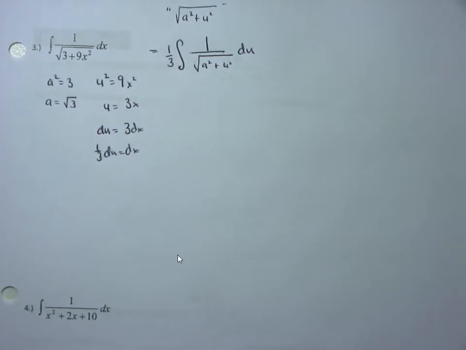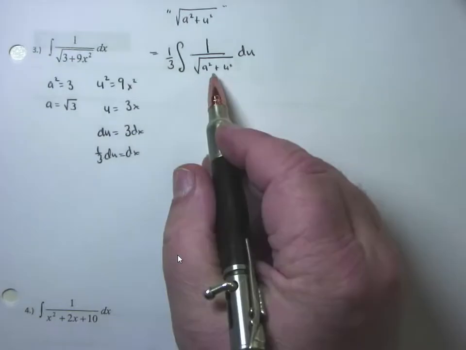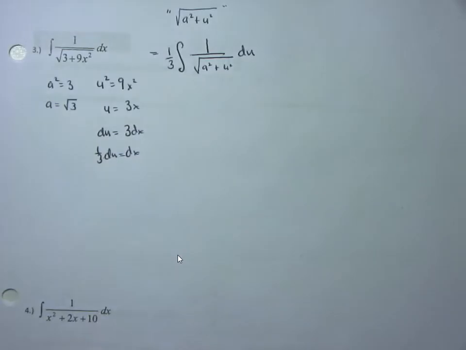So here we go. Now I'm going to look up this formula here. The square root of u squared plus a squared. Go back to my little charts here.